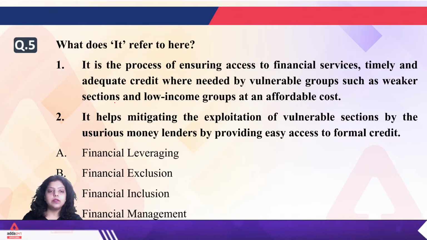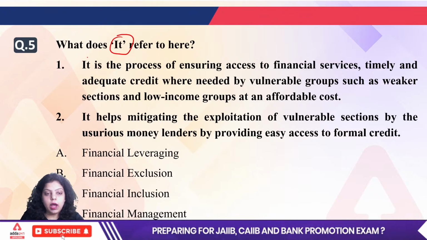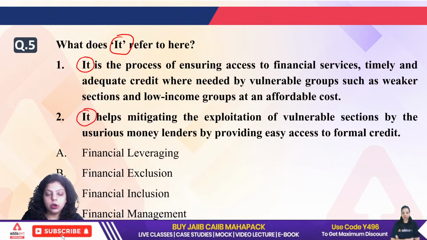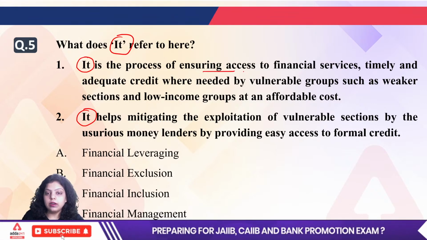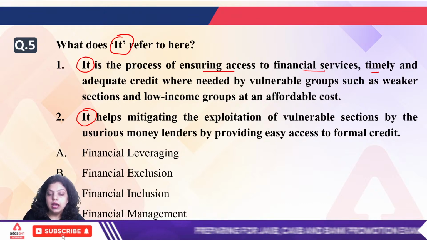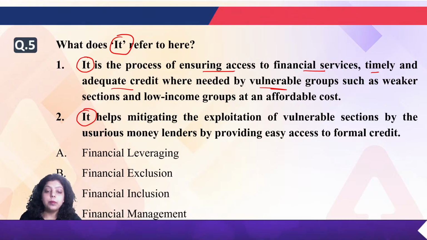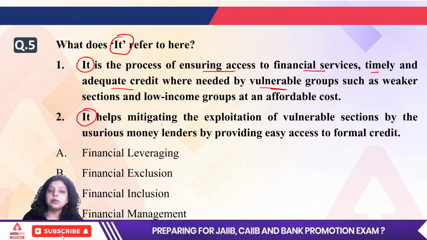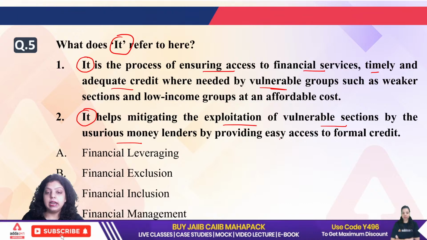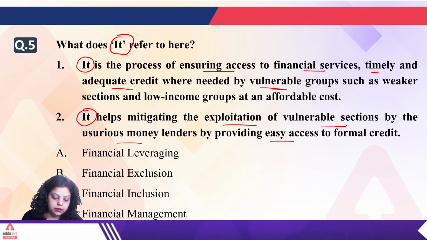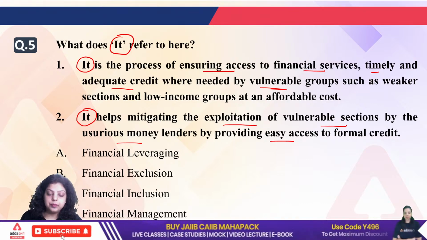Okay, let's move forward to the fifth question. It is asking what the word 'it' refers to here. You have to define which terminology it is representing. First, it is the process of ensuring access to financial services, timely and adequate credit where needed, by the vulnerable groups such as the weaker section and low income group at an affordable cost. Second, it helps mitigate the exploitation of vulnerable sections by usurious moneylenders by providing easy access to formal credit. Which of the following terms is explained by the word 'it' here?